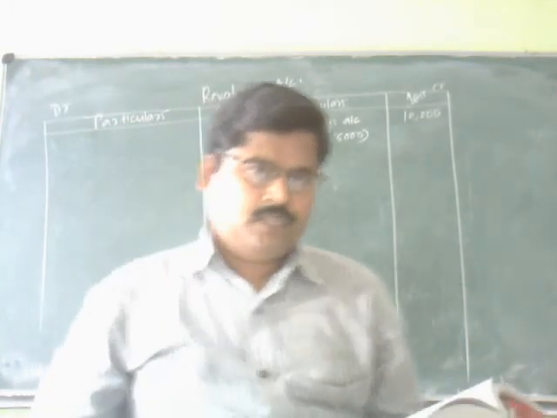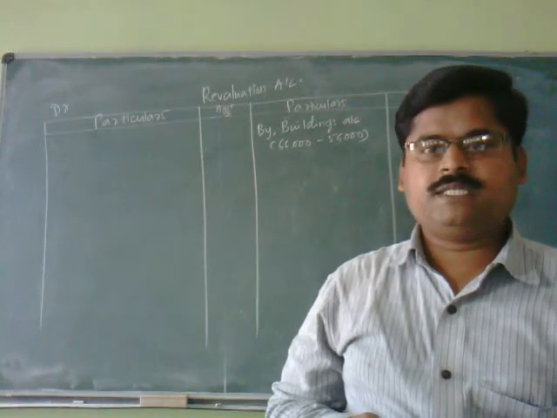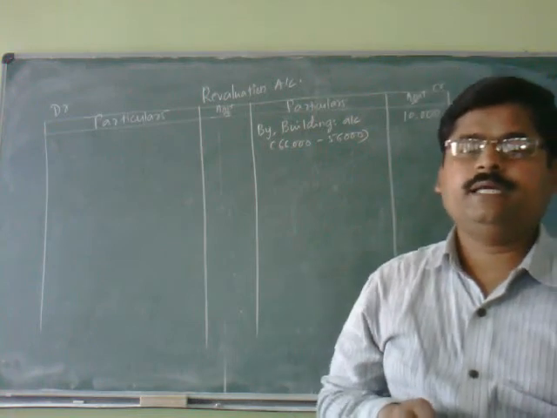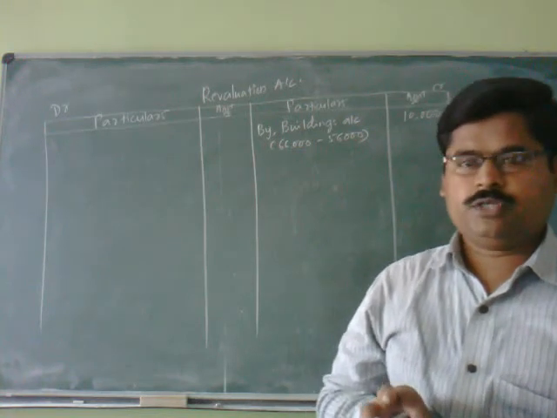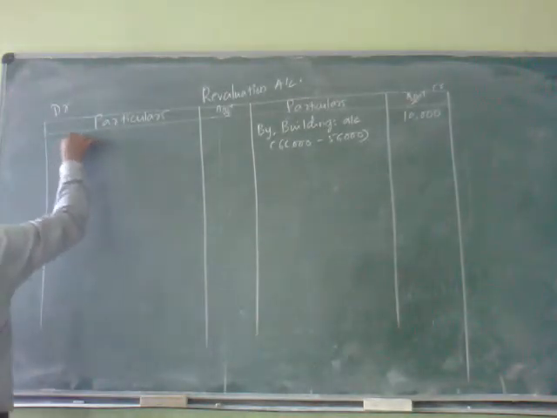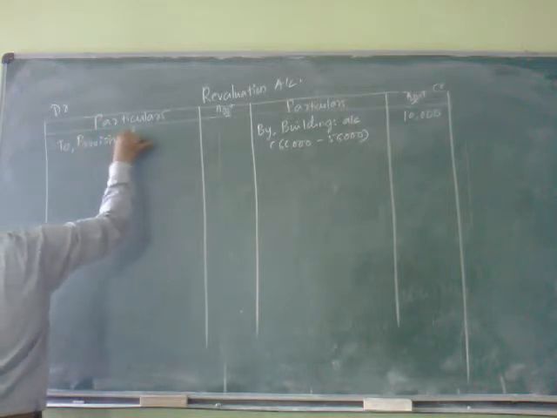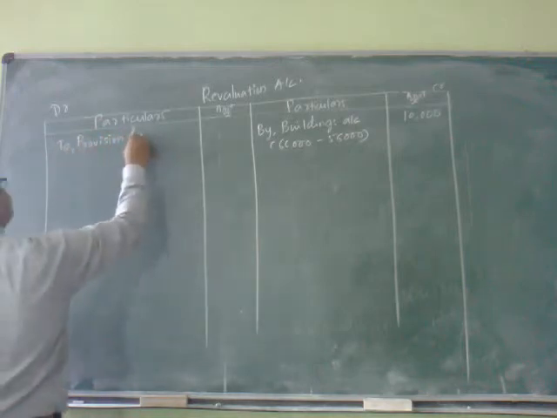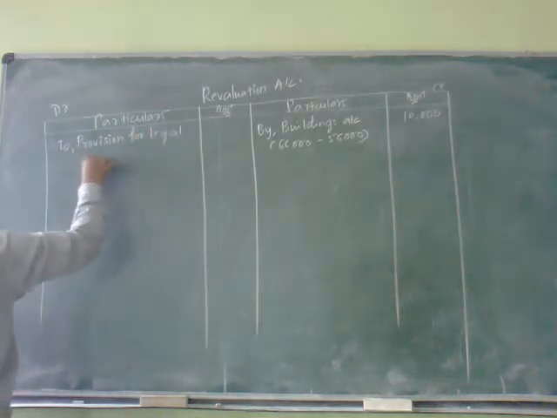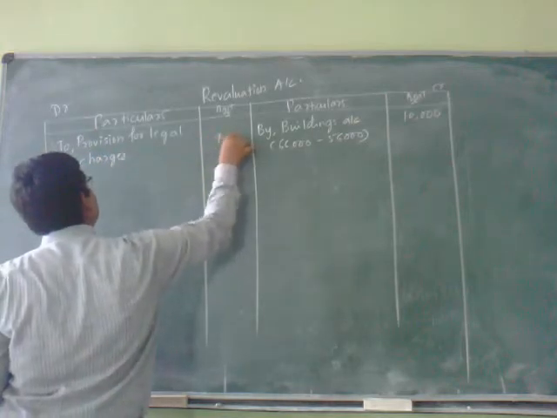And next thing is a provision for legal charges rupees 700. So that is an expenditure. That is why I am going to record it at the debit side of the revaluation account. To provision for legal charges, 700.